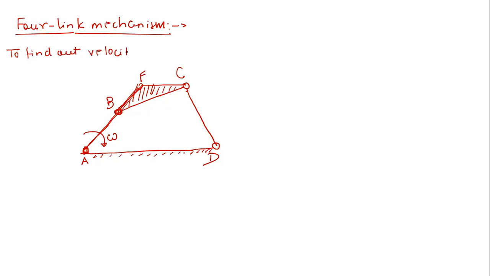Whenever I say velocity of point C, that means absolute velocity, relative to the fixed frame, something like that.